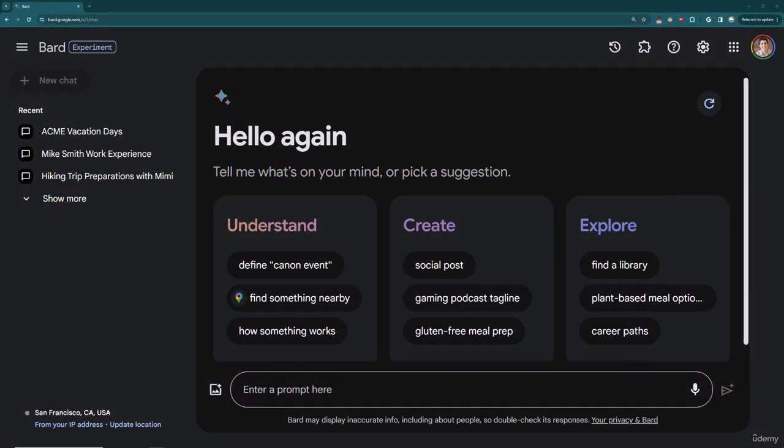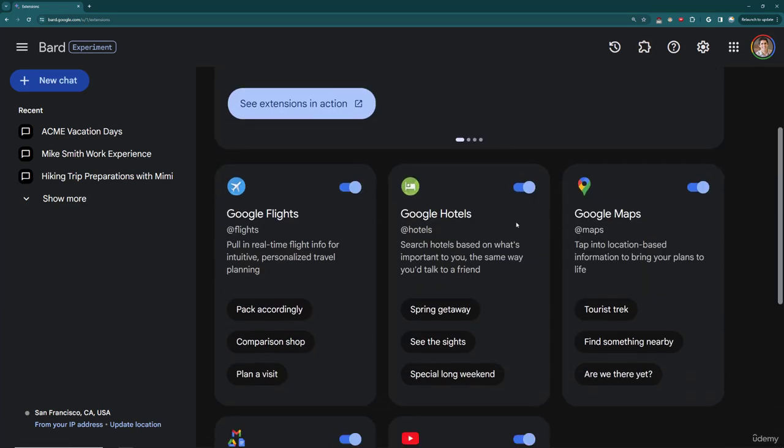Okay, so here I am back in BARD. And remember, we have a couple of extensions that are distinctly suited well for travel, like Google Flights, hotels, and even Google Maps to do something like answer questions of what you can do at your destination or where you're currently located, directions, that sort of thing.